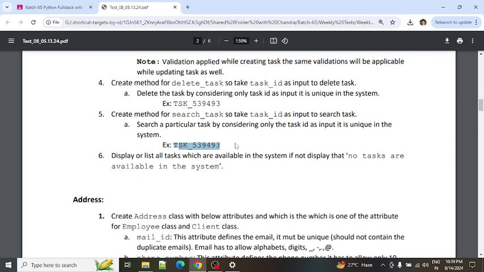While searching for the task also, you need to verify whether it is available or not. If it is available, you need to display that particular task ID's information. This is the fifth point.